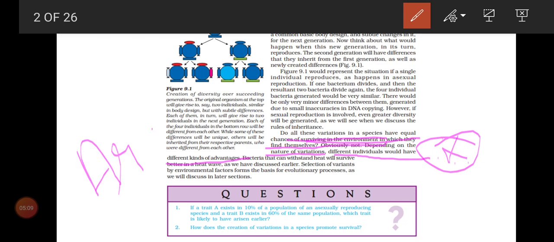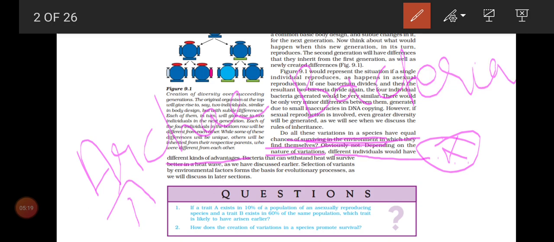I'll write it here: Archaea, Archaebacteria. These Archaebacteria can withstand even if the temperature is 80 degrees Celsius or more. Imagine our room temperature is 37 degrees Celsius only.